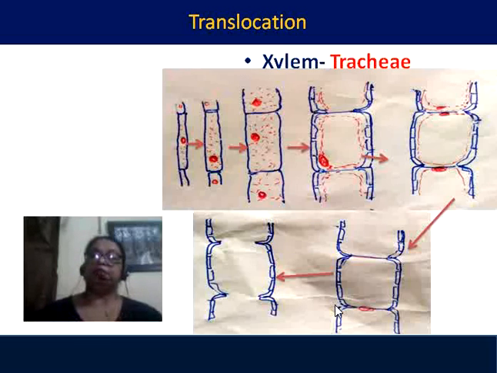Here you will see that first the cells are small and living. Gradually the cells expand, and stepwise deposition takes place in the inner wall of the cell. While the deposition is taking place, the amount of cytoplasm gradually reduces, and finally even the nucleus is eliminated. The passage between the cells becomes continuous, and the trachea is developed.